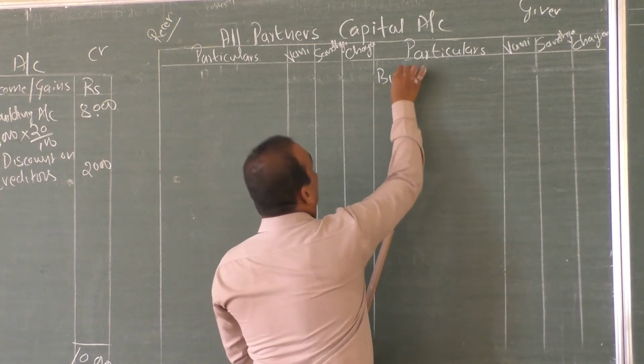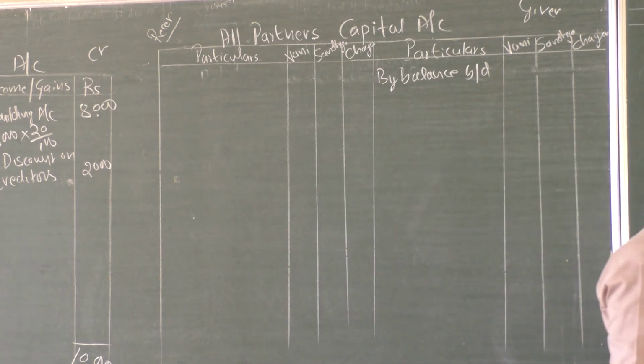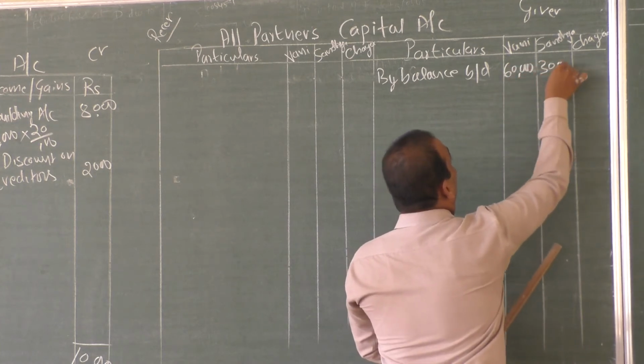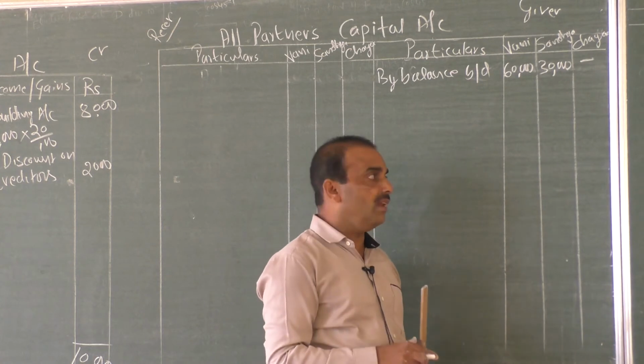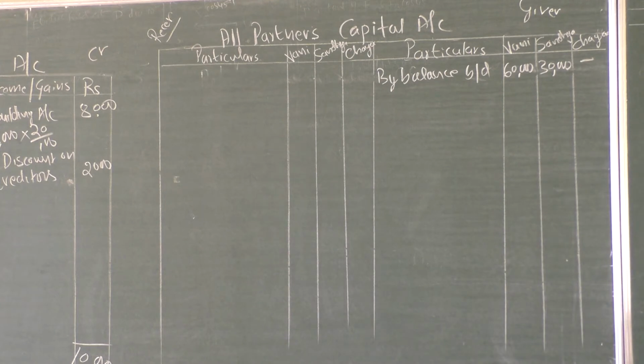So by balance brought down, the old capital is 60,000 and 30,000. In the case of Chaya, there is no old capital. Capital only in the case of Vani and Sandhya. And further, in the balance sheet, two silent items are there: one is the reserve and another is the profit and loss account. Though the problem is silent on this in the adjustments, they should be distributed as per the accounting assumption that the reserve and profit and loss account relate to the old partners.